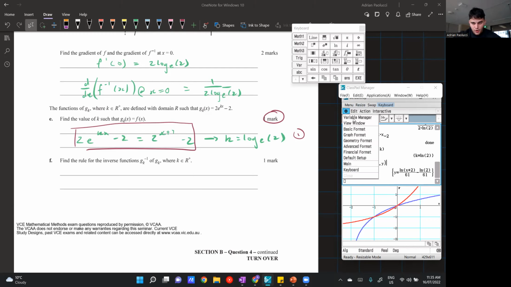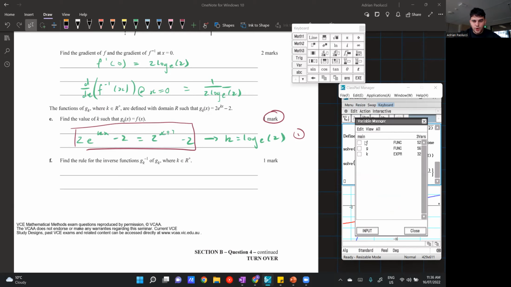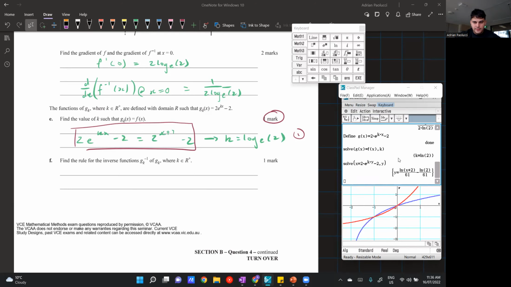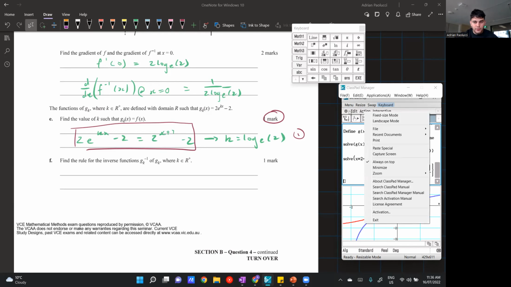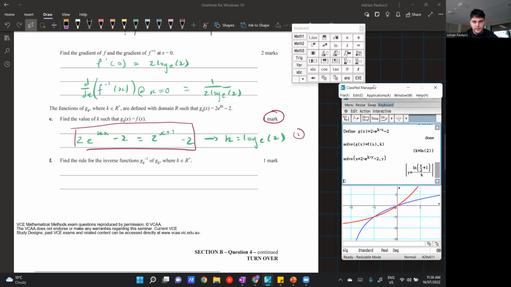So pure mistake. What I do to clear it on my calculator is I click this cog in the top left, variable manager, and then it shows me all my variables here. And I can see I've got k defined as this value here, 61. It's kind of weird. I just tick it and then delete it. So that should fix that. And then if I solve it now, I get it in terms of k. So that's kind of fixed my mistake. But if that ever happens to you, where you get a weird answer that you don't expect, that's when you should question it and then go check your variables to see if k is still defined.